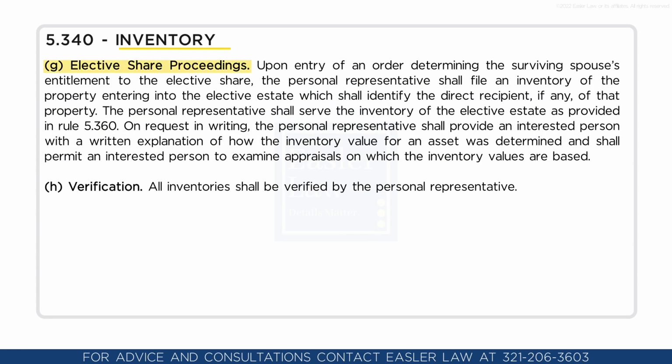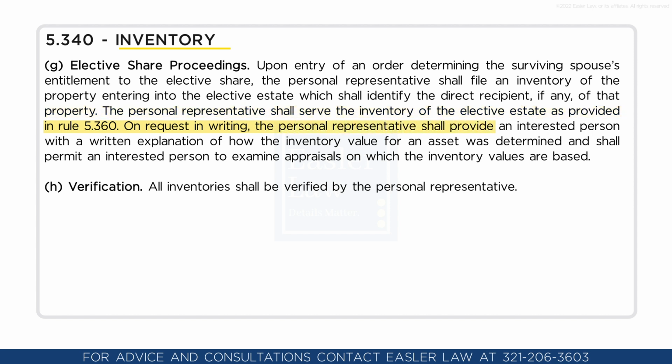Elective share proceedings. Upon entry of an order determining the surviving spouse's entitlement to the elective share, the personal representative shall file an inventory of the property entering into the elective share, which will identify the direct recipient, if any, of that property. The personal representative shall serve the inventory of the elective estate as provided by Rule 5.360 on request in writing.